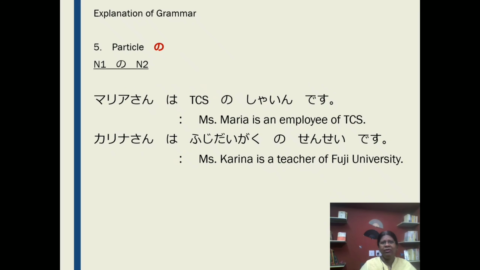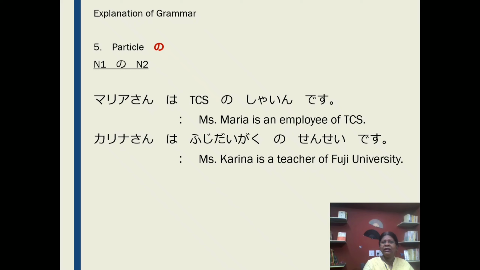Now we will learn particle no. Particle no is used in between two nouns where N1 modifies N2. N1 is an organization or company or kind of group, where N2 belongs to that organization. Okay. Look at the sentence, you can understand. Maria-san wa TCS no shain desu. Miss Maria is an employee of TCS.